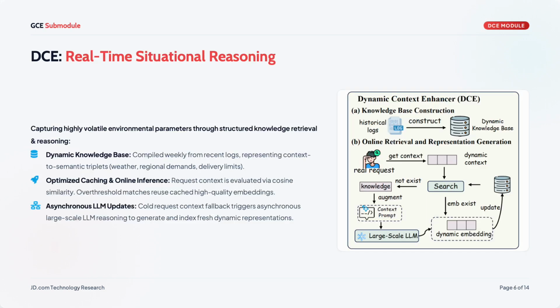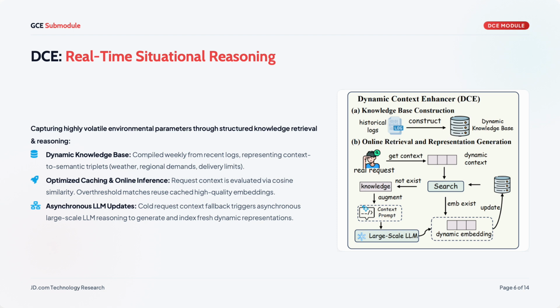I will now go through each encoder module. First, the Dynamic Context Enhancer, the DCE. It handles the most volatile signals like time, location, weather, and immediate demand. We build a knowledge base from recent logs where each context maps to a structured snippet and a pre-computed LM embedding. At the same time, we embed the request context and match it against the base by similarity.